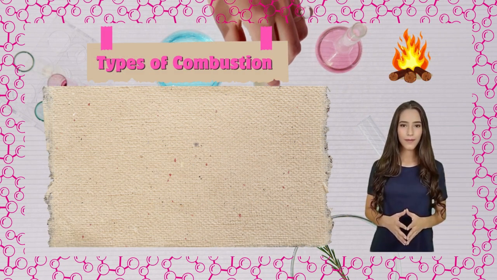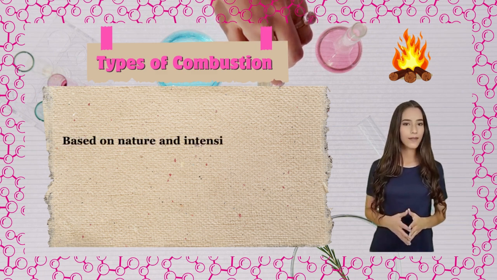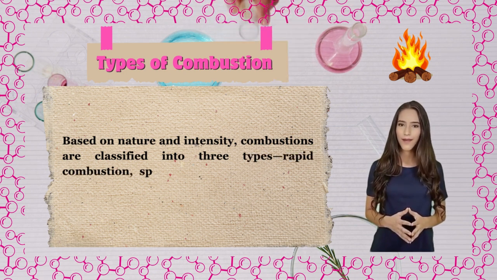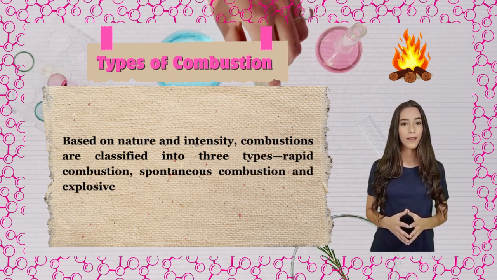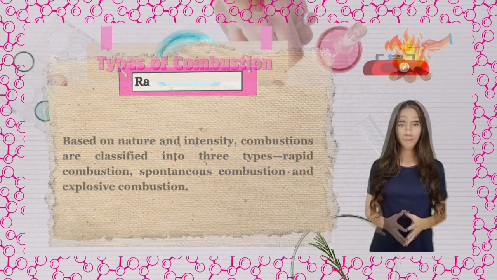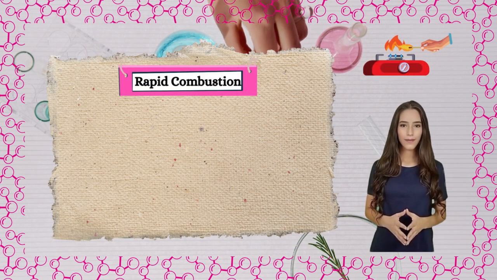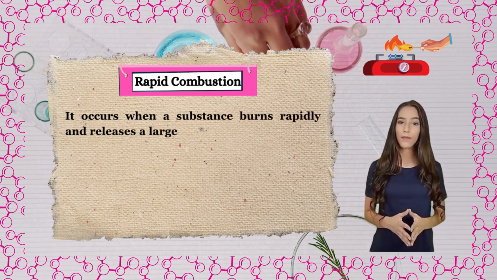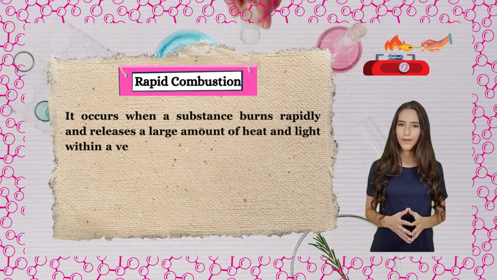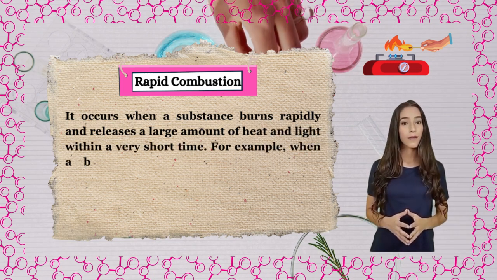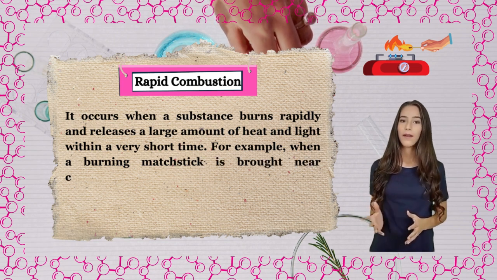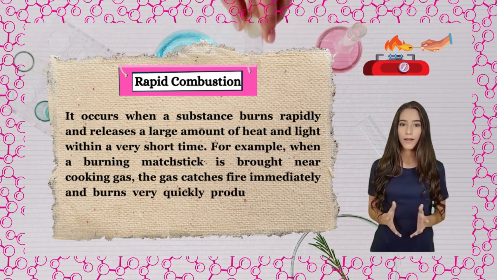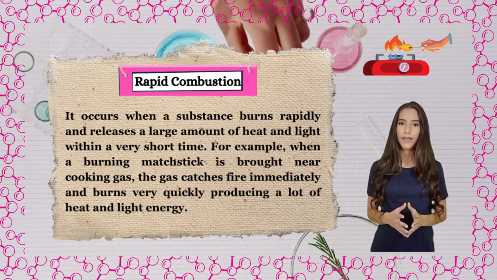Types of combustion. Based on nature and intensity, combustions are classified into three types: rapid combustion, spontaneous combustion, and explosive combustion. Rapid combustion. It occurs when a substance burns rapidly and releases a large amount of heat and light within a very short time. For example, when a burning matchstick is brought near cooking gas, the gas catches fire immediately and burns very quickly, producing a lot of heat and light energy.